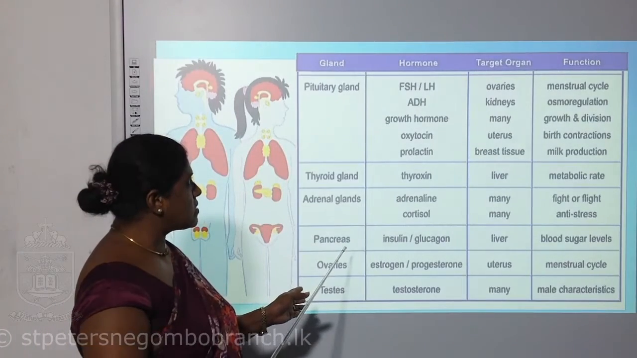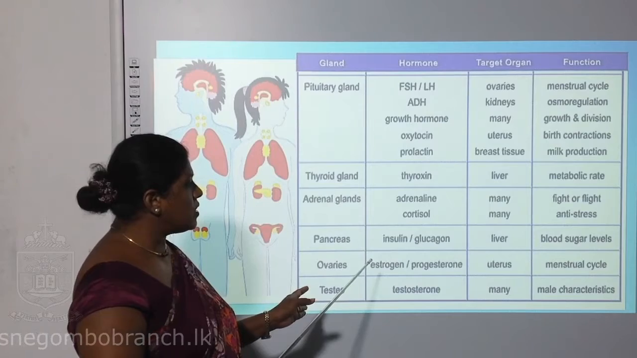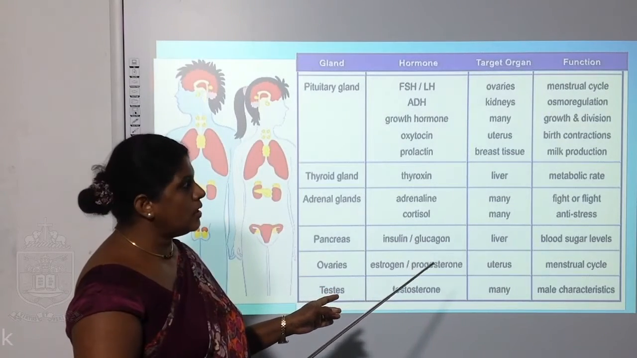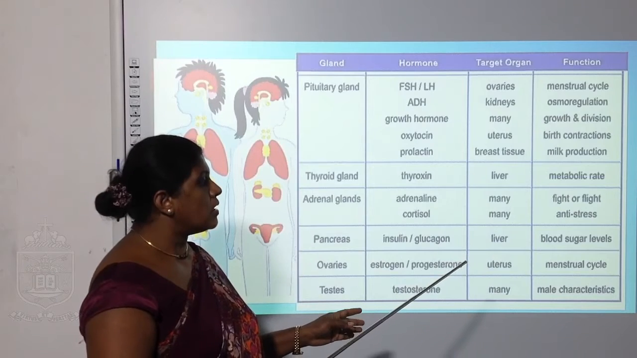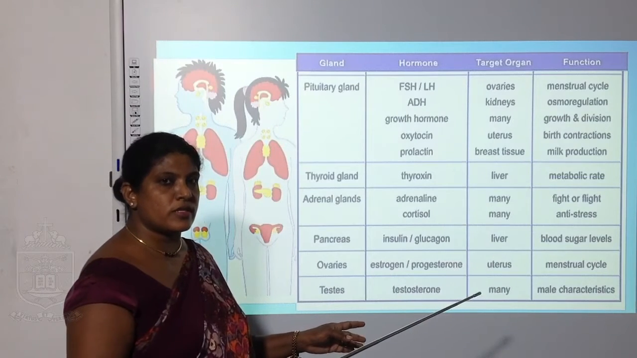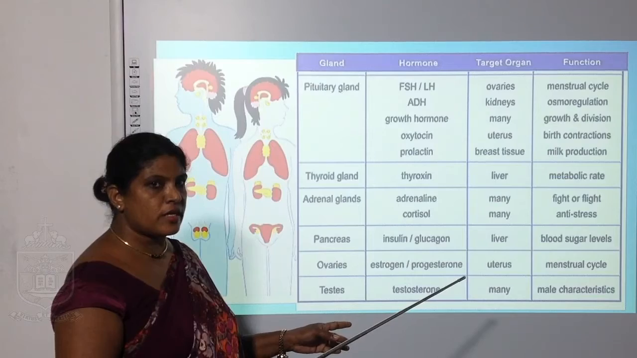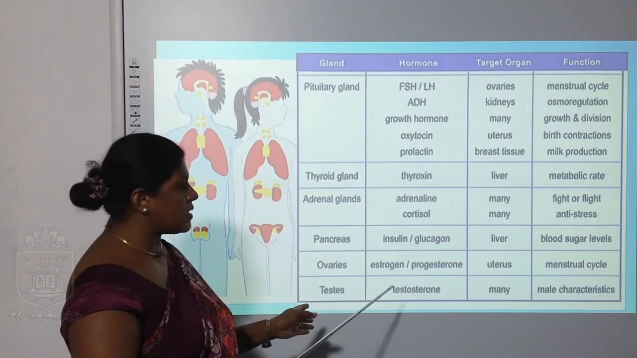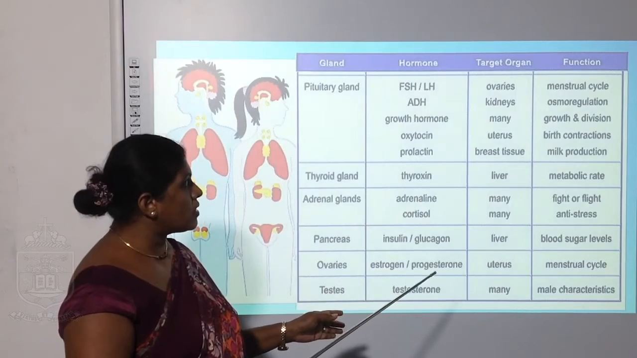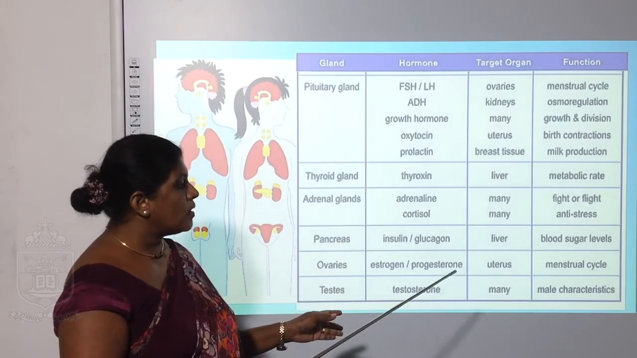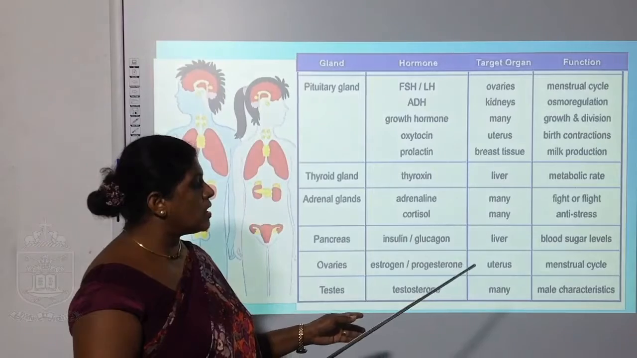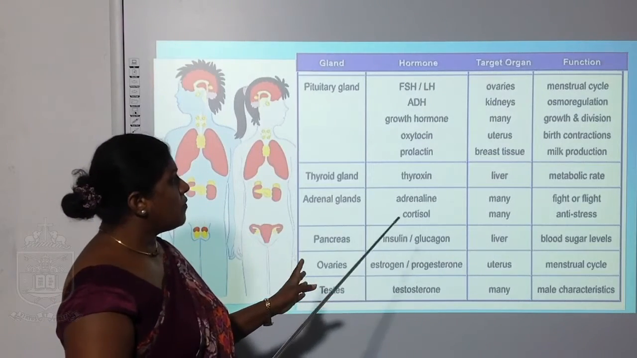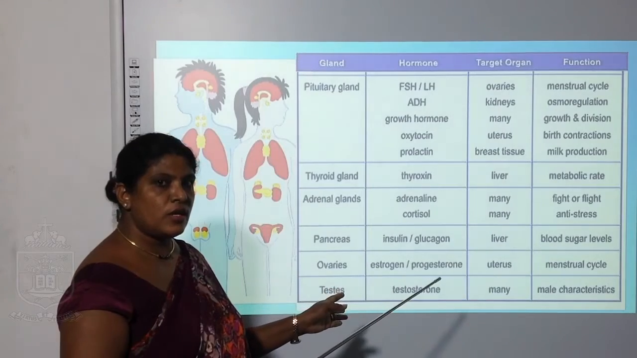Then pancreas, hormones insulin and glucagon, target organ liver, functions blood glucose homeostasis, maintenance of the blood glucose level. Testes, testosterone, target organs many, functions male characteristics. These are the functions of the endocrine hormones.